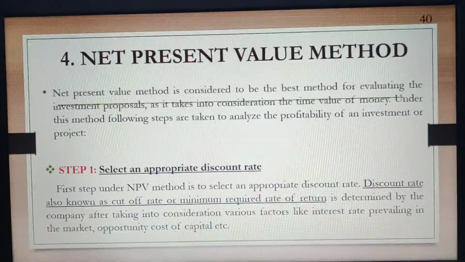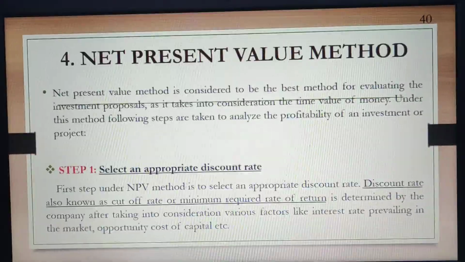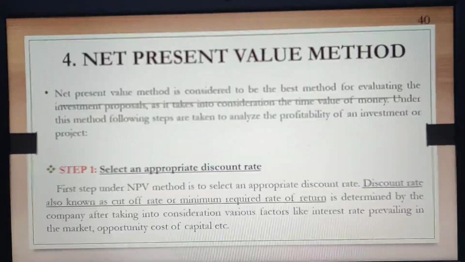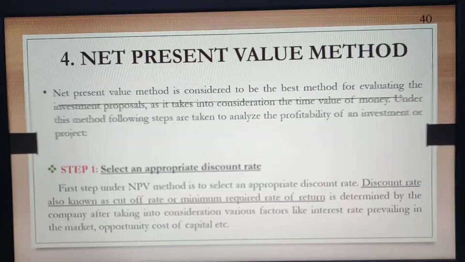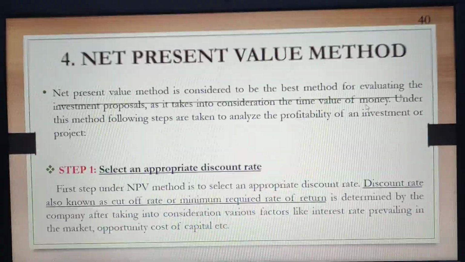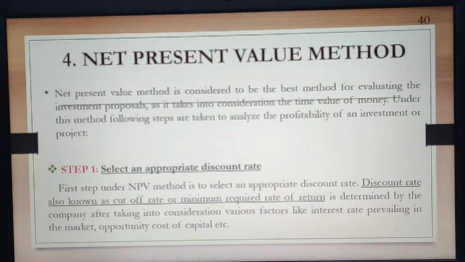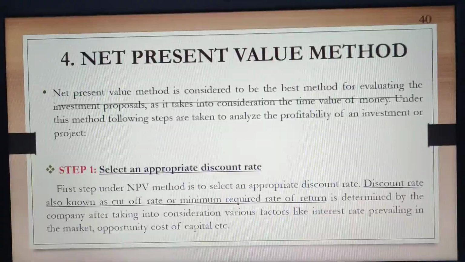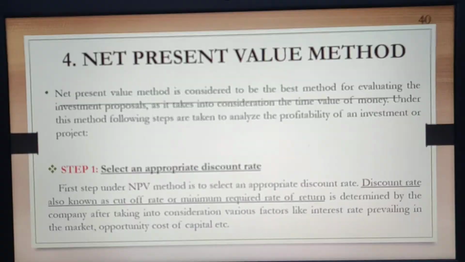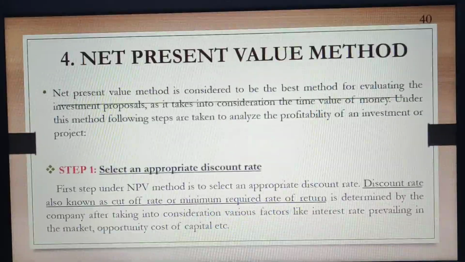Now we will understand the net present value method, that is the fourth method of evaluation of capital budgeting decisions. This method is considered to be the best for the evaluation of investment proposals, as this method takes the time value of money into account. Under this method, some steps are given to analyze the profit of an investment or the project.